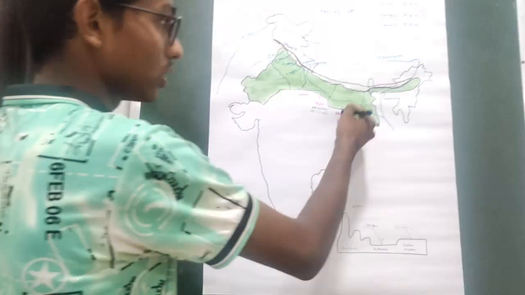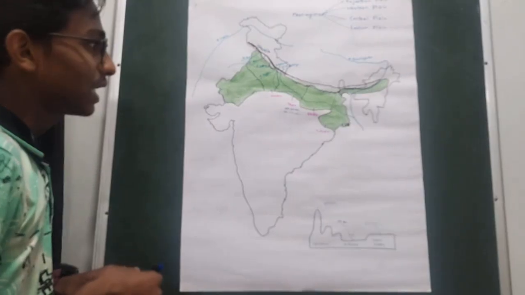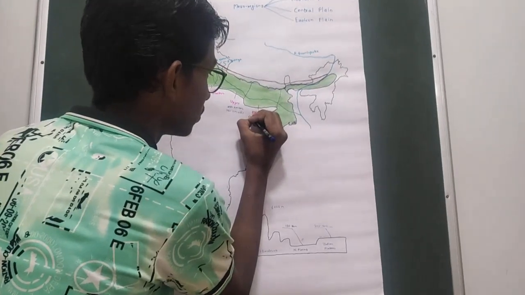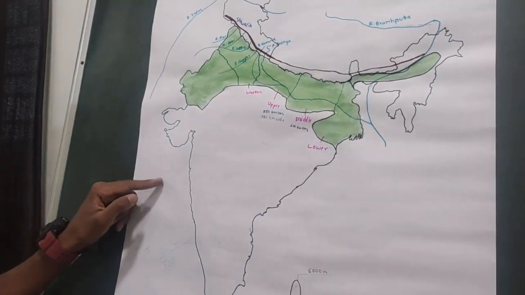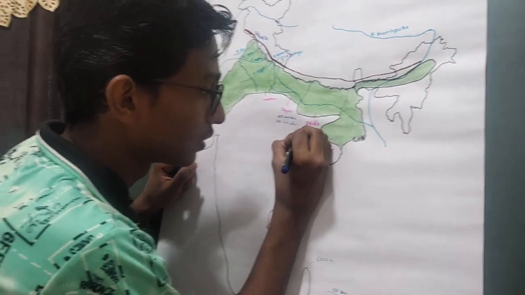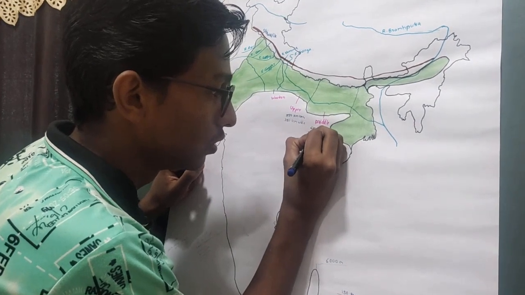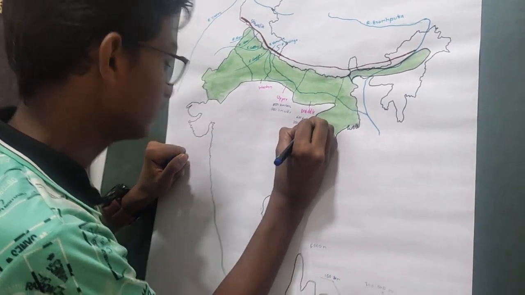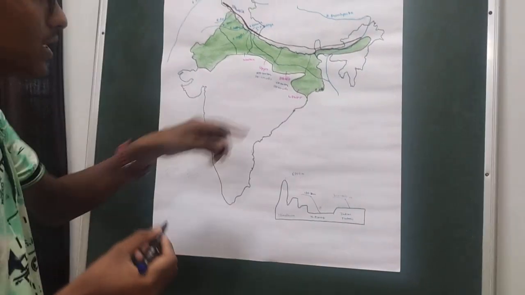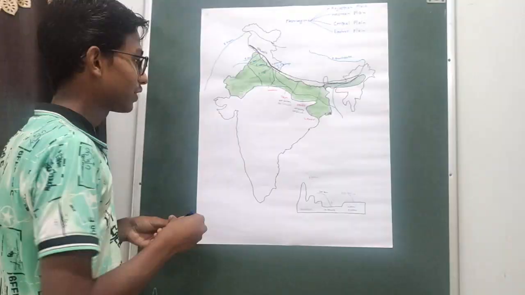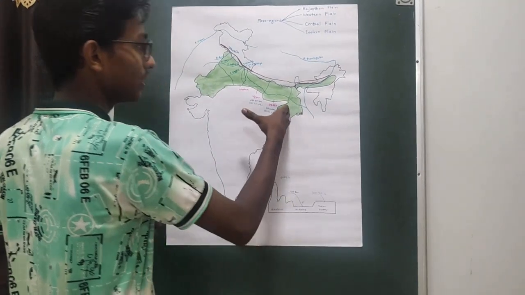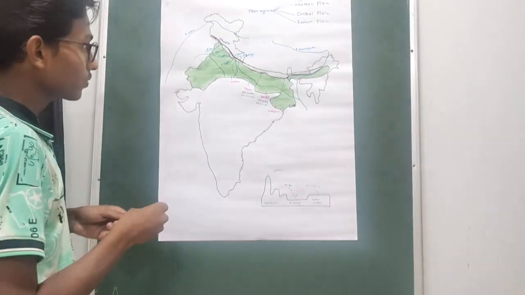Then we come to the Middle Ganga plain. The Middle Ganga plain is 600 kilometers long, and its width is 330 kilometers. It is located in eastern Uttar Pradesh, and it covers the whole state of Bihar. After this, the Lower Ganga plain is located in the state of West Bengal.